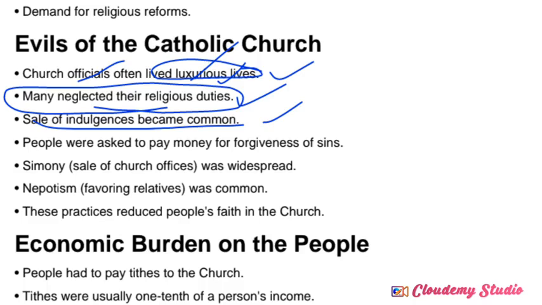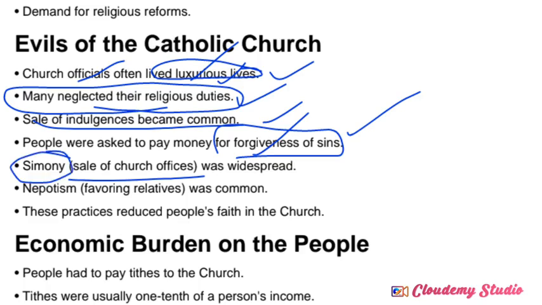People were asked to pay money for the forgiveness of sins. For example, for some offenses and sins, they issued forgiveness certificates. Then the sale of church offices, which we call simony. They started to sell church offices, and by selling them, they collected money. Next, nepotism. Nepotism means favoring relatives. Those authorities were transferred only among relatives, reserved for specific families. That we call nepotism, correct?